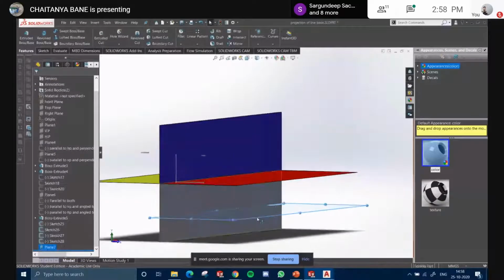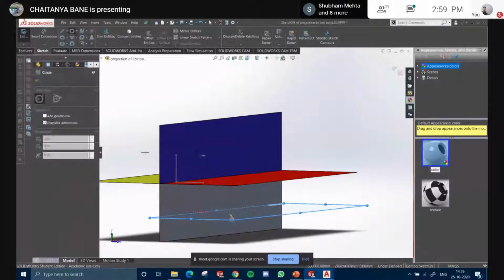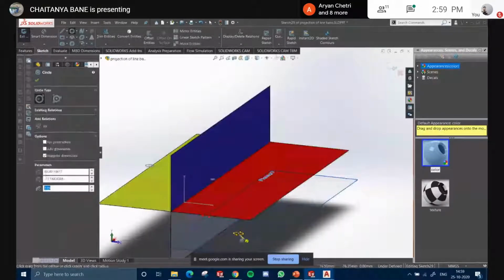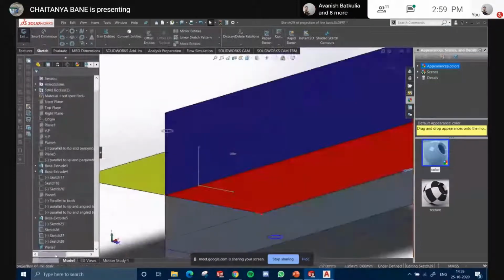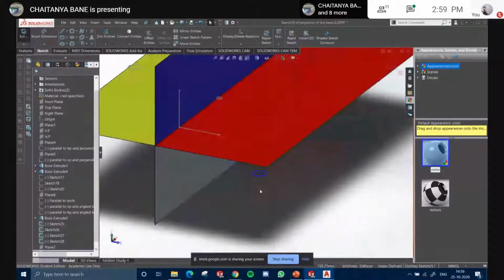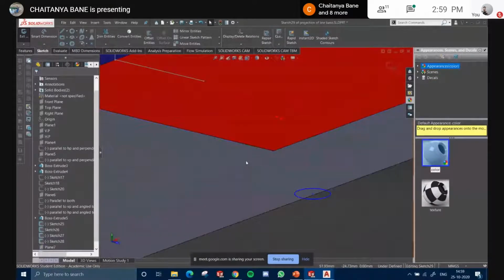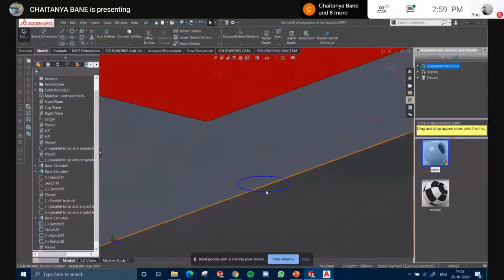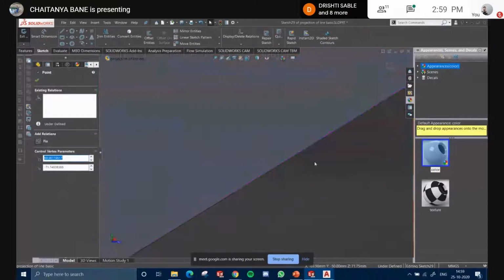So this is where your point is. This isn't a circle; its center is your point. I can't draw a point in SolidWorks, but I can surely show you a point here. This is your point. It lies in the fourth quadrant.